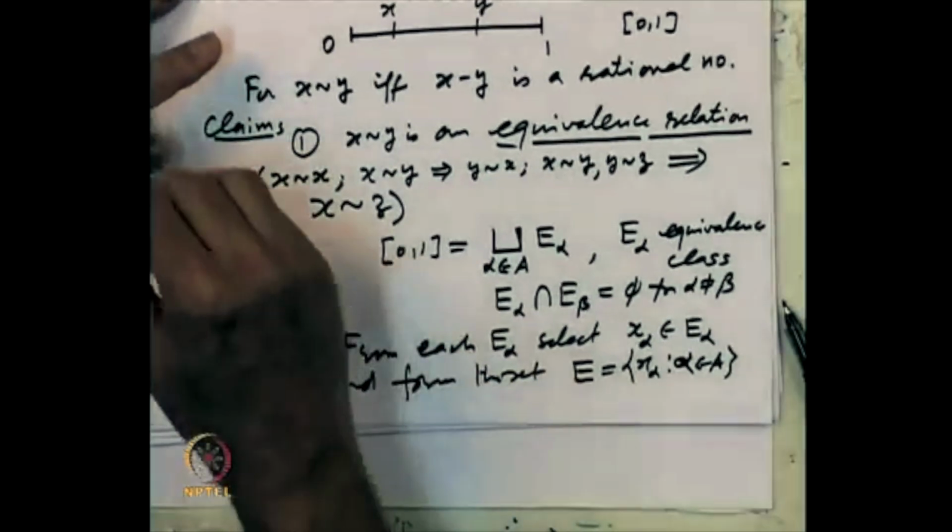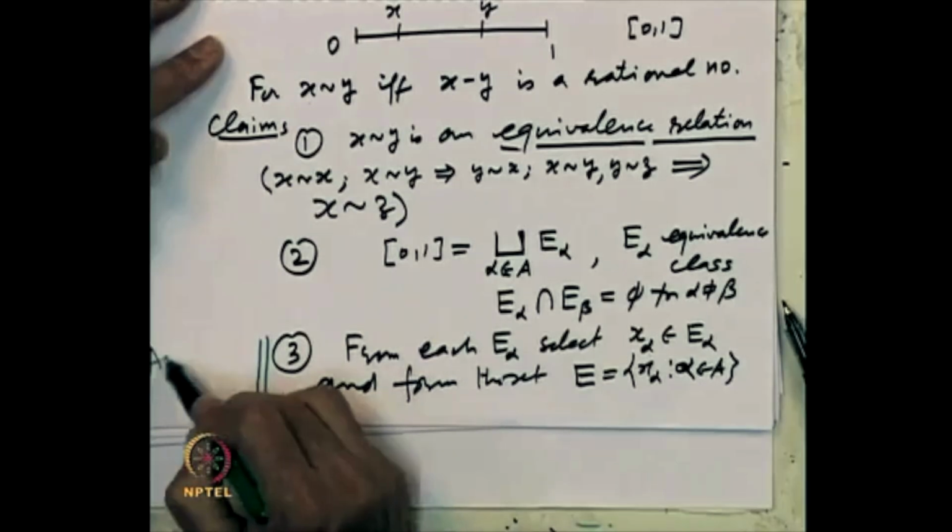And this is the place where we use the axiom of choice.